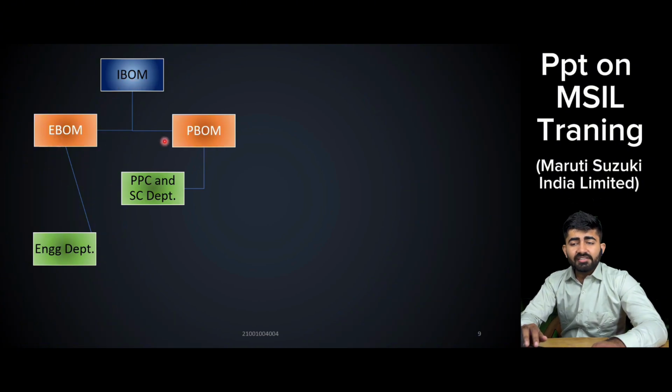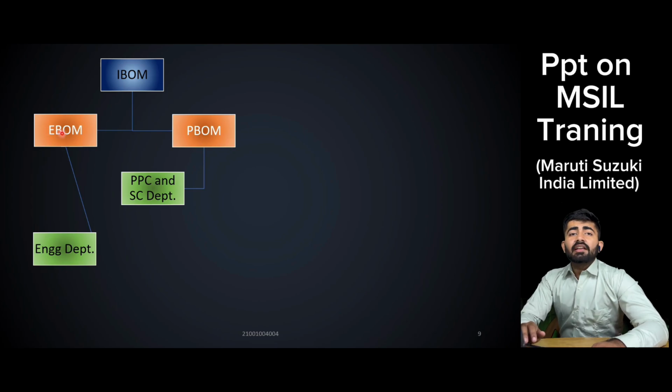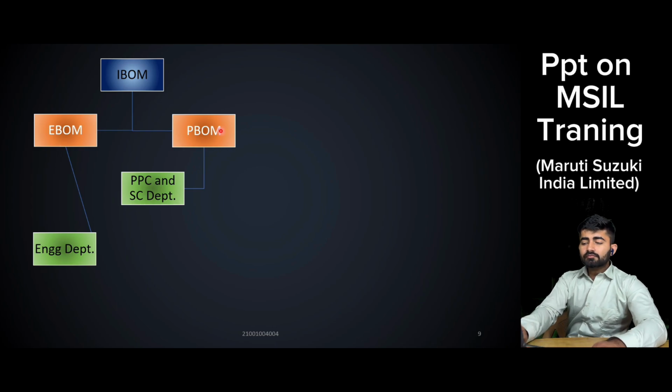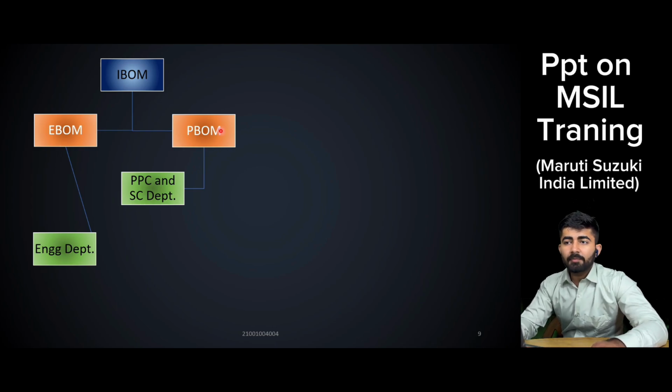In EBOM, the engineering departments make entries accordingly in the EBOM menu. And in PBOM, the production planning control and supply chain departments come into the picture. The production planning department and supply chain department fill the PBOM section.